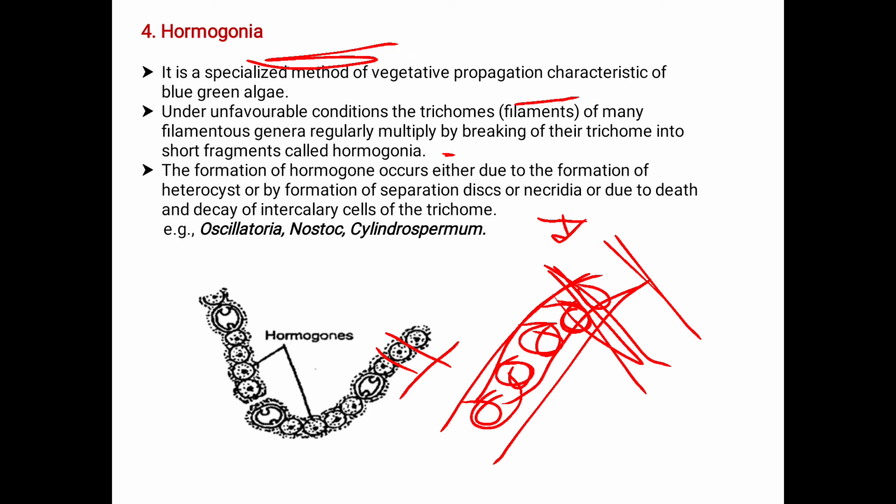Next, due to the presence of necridia or due to the death and decay of the intercalary cells of the trichome, in these conditions Hormogonia develop. The examples are Oscillatoria, Nostoc and Cylindrospermum. These are the examples for Hormogonia.